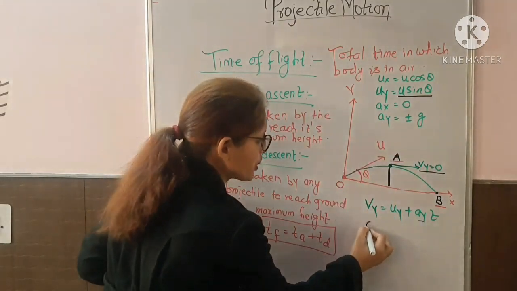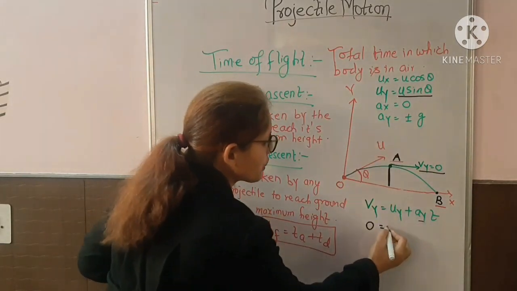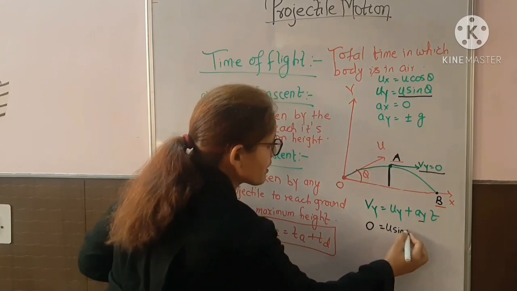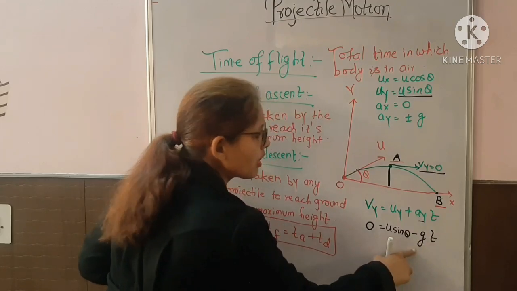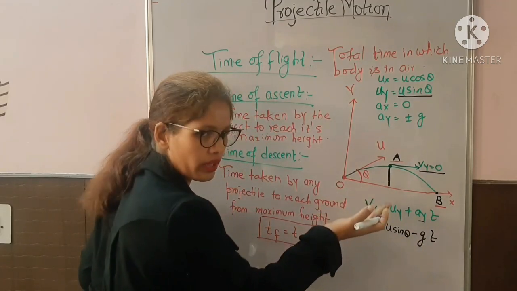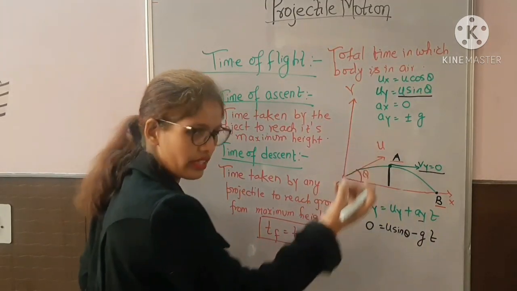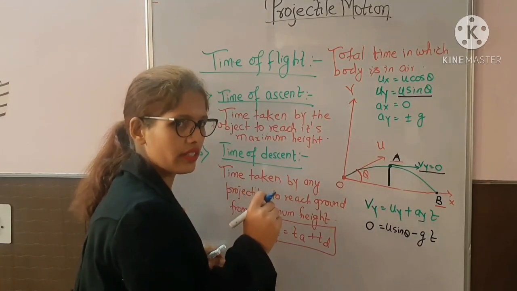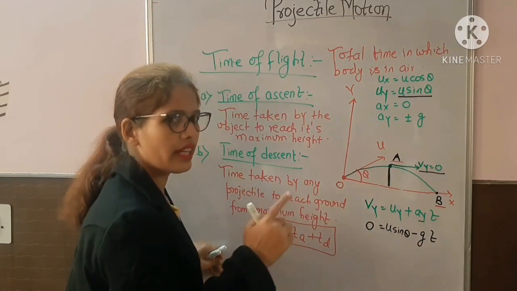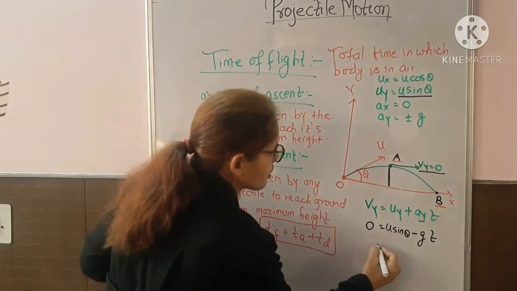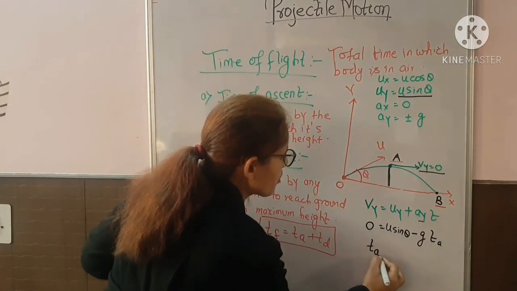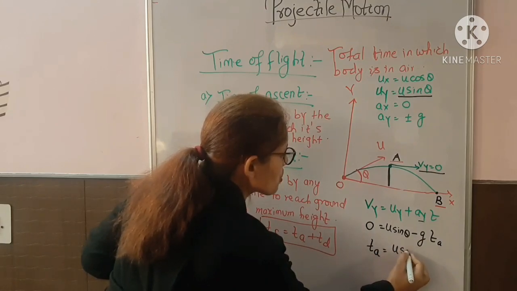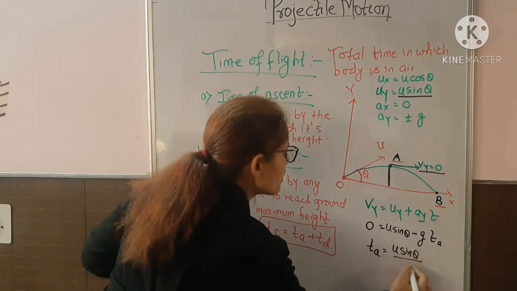So just put the value. What is vy? 0. What is uy? u sin theta. And what is ay? Minus g, into t. Why minus g? Because the body is moving in upward direction and gravitational force is acting in downward direction, right? So direction of force and direction of motion are opposite. So this t will be the time of ascent. So what will be the time of ascent formula? It will be u sin theta upon g.